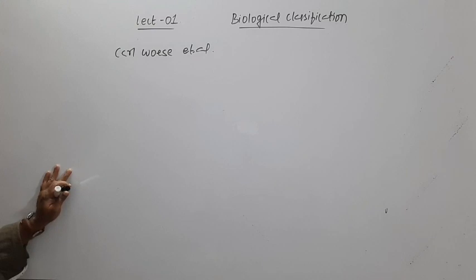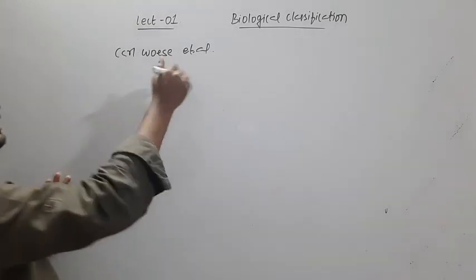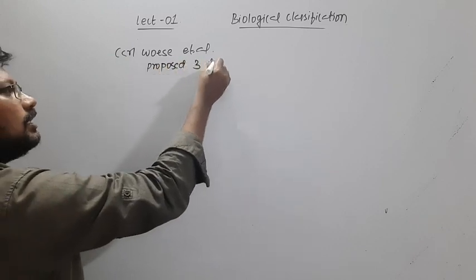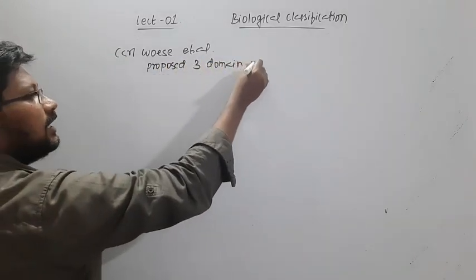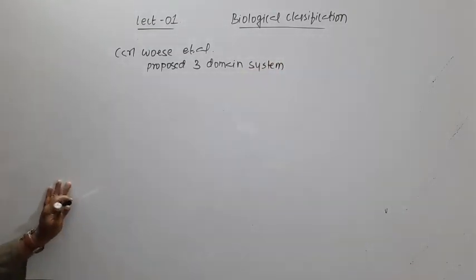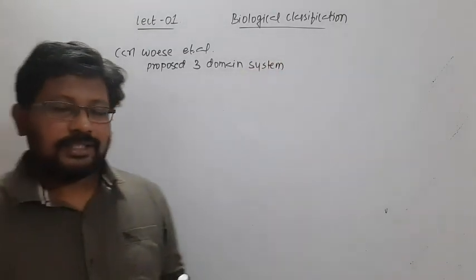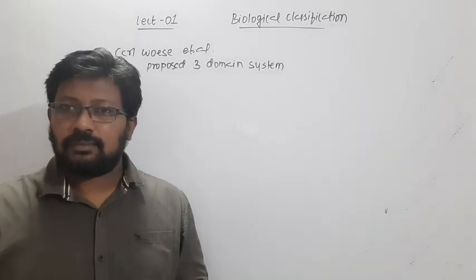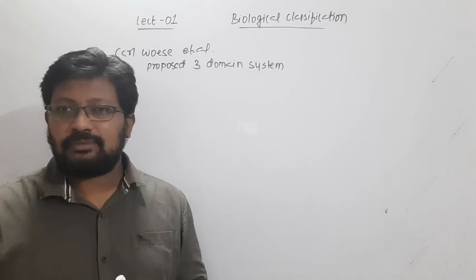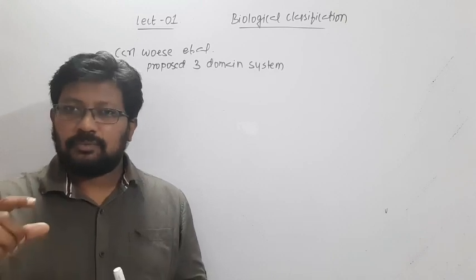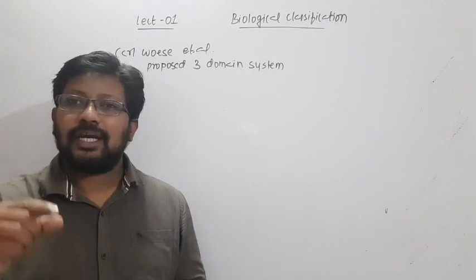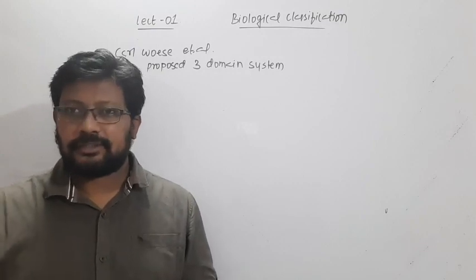They proposed a three domain system. This three domain system has been introduced as a small paragraph in the new textbooks. In the old textbooks you don't find this small paragraph. I'm telling you about what they have included in the latest textbook.